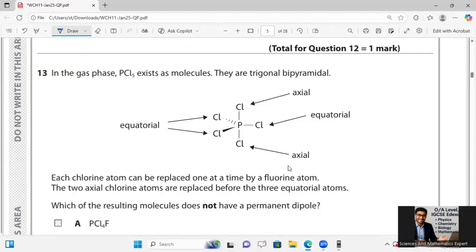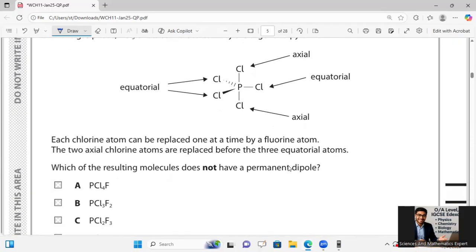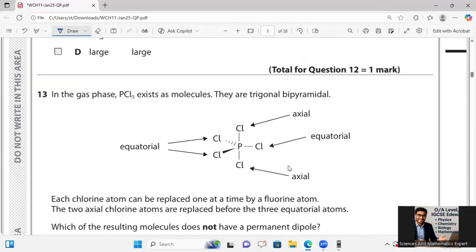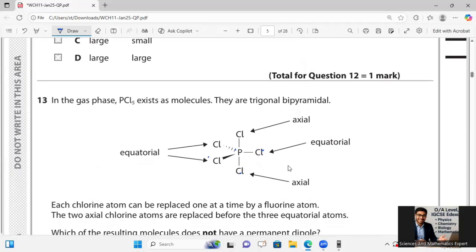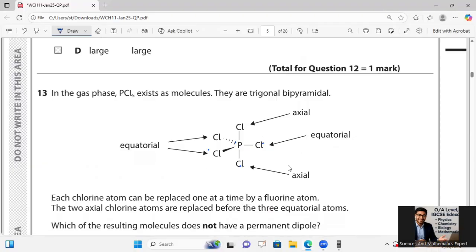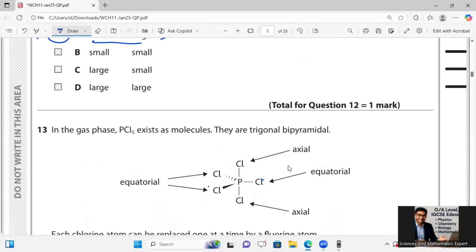We know that for a molecule to have no permanent dipole, it must be symmetrical. PCl5 is trigonal bipyramidal and nonpolar. So replacing the two axial chlorine atoms with fluorine,